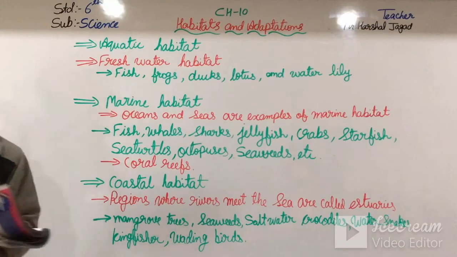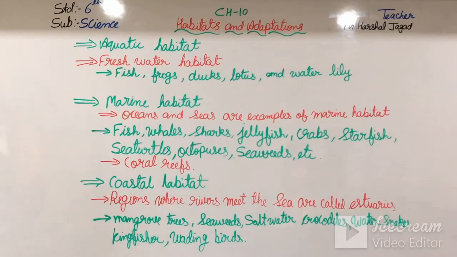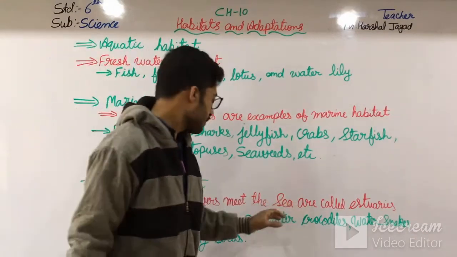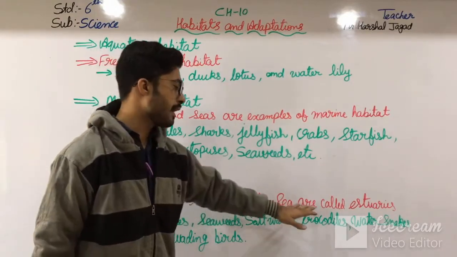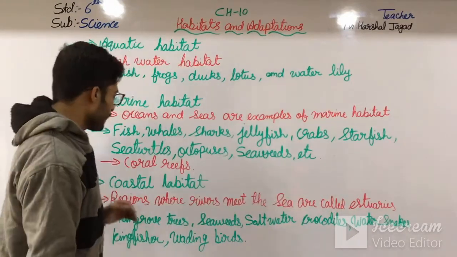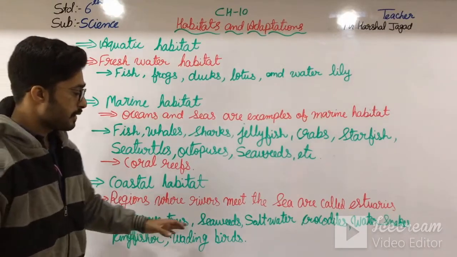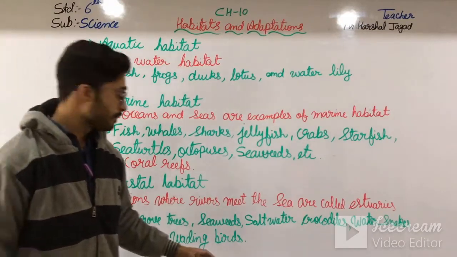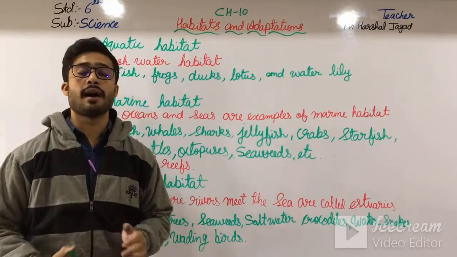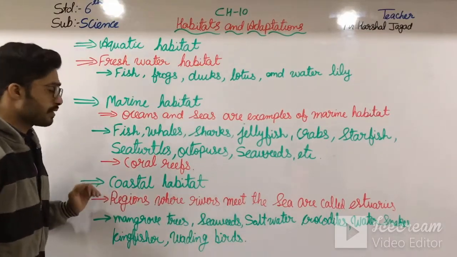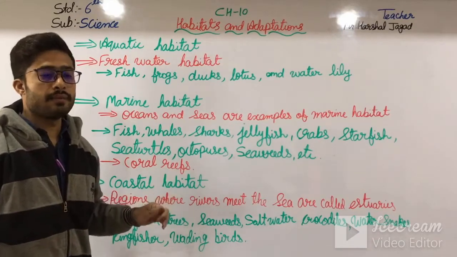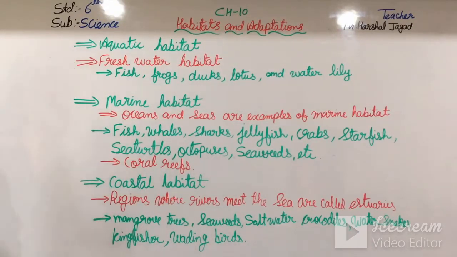Okay, so these things are found in the coastal habitats. Regions where rivers meet the sea are called estuaries. Then mangrove trees, seaweeds, saltwater crocodile, water snakes, kingfisher, wading birds, all these things are seen in the coastal habitats. All these plants and animals are seen at the coastal habitat. Okay students, so moving further,